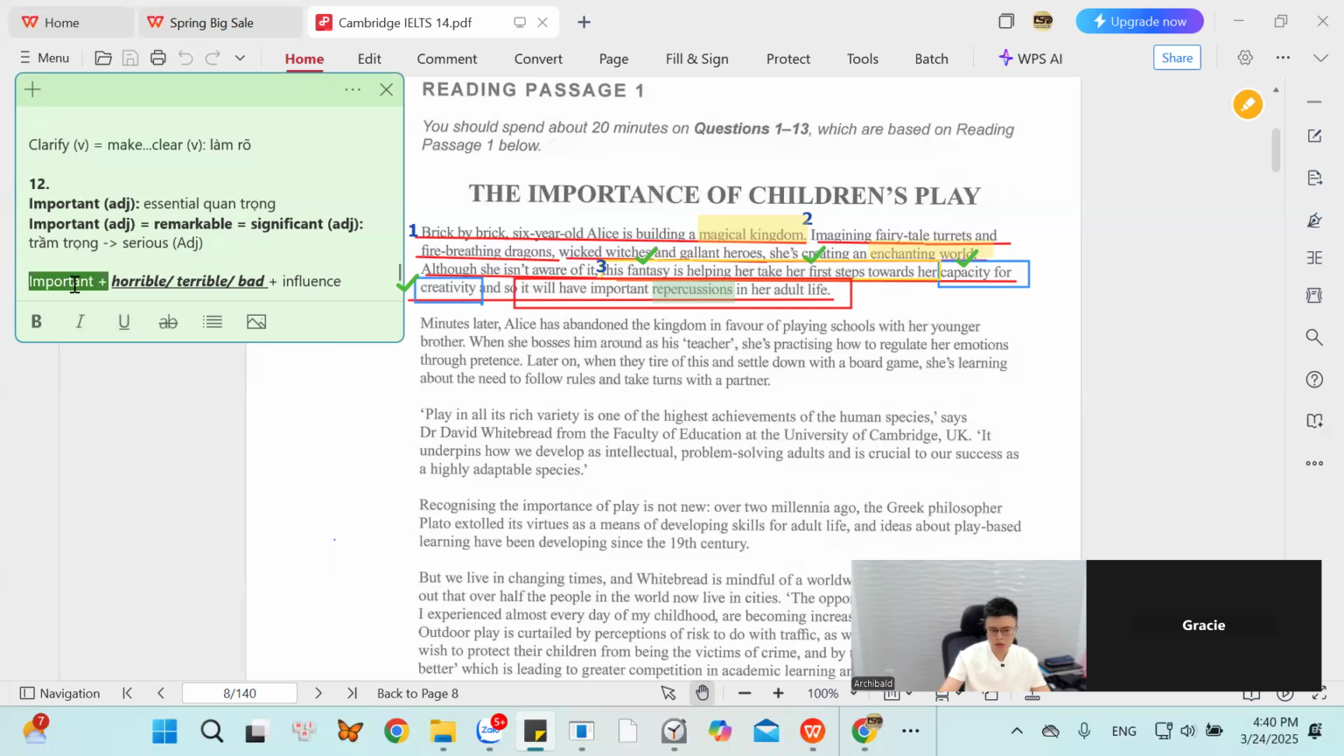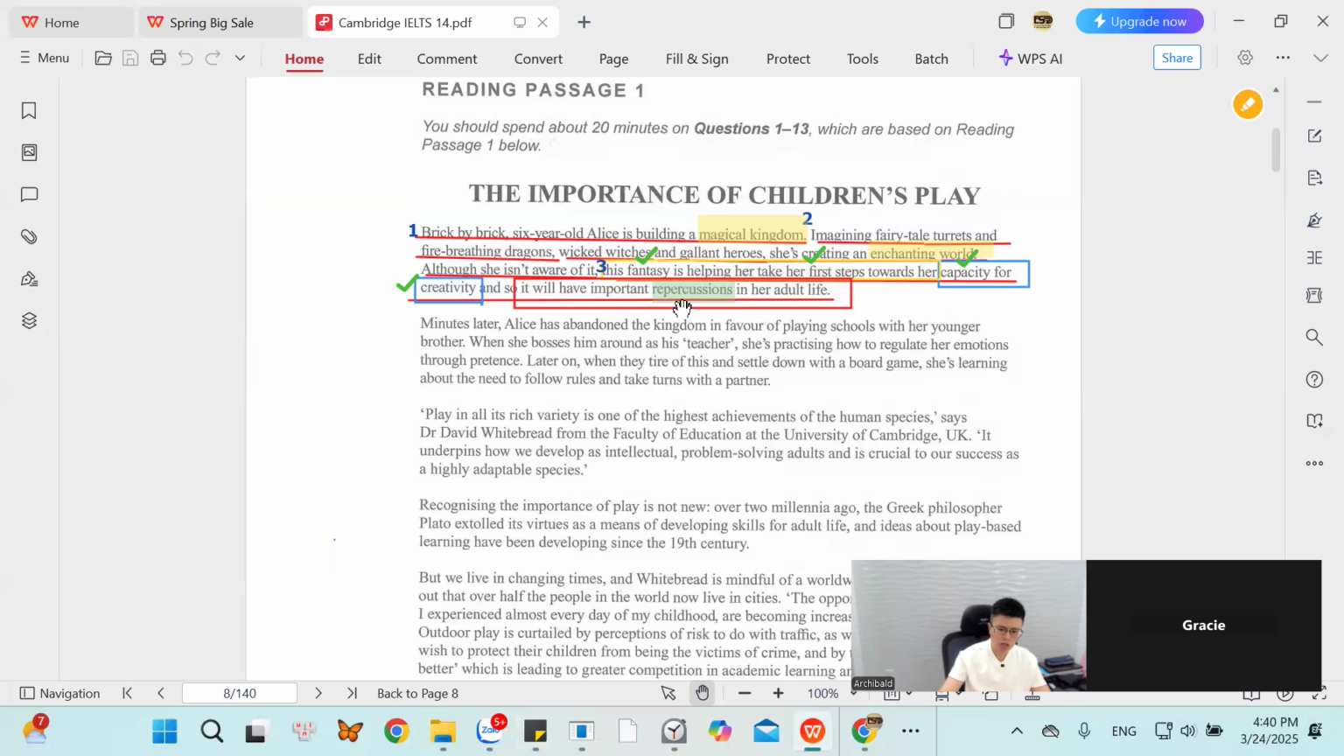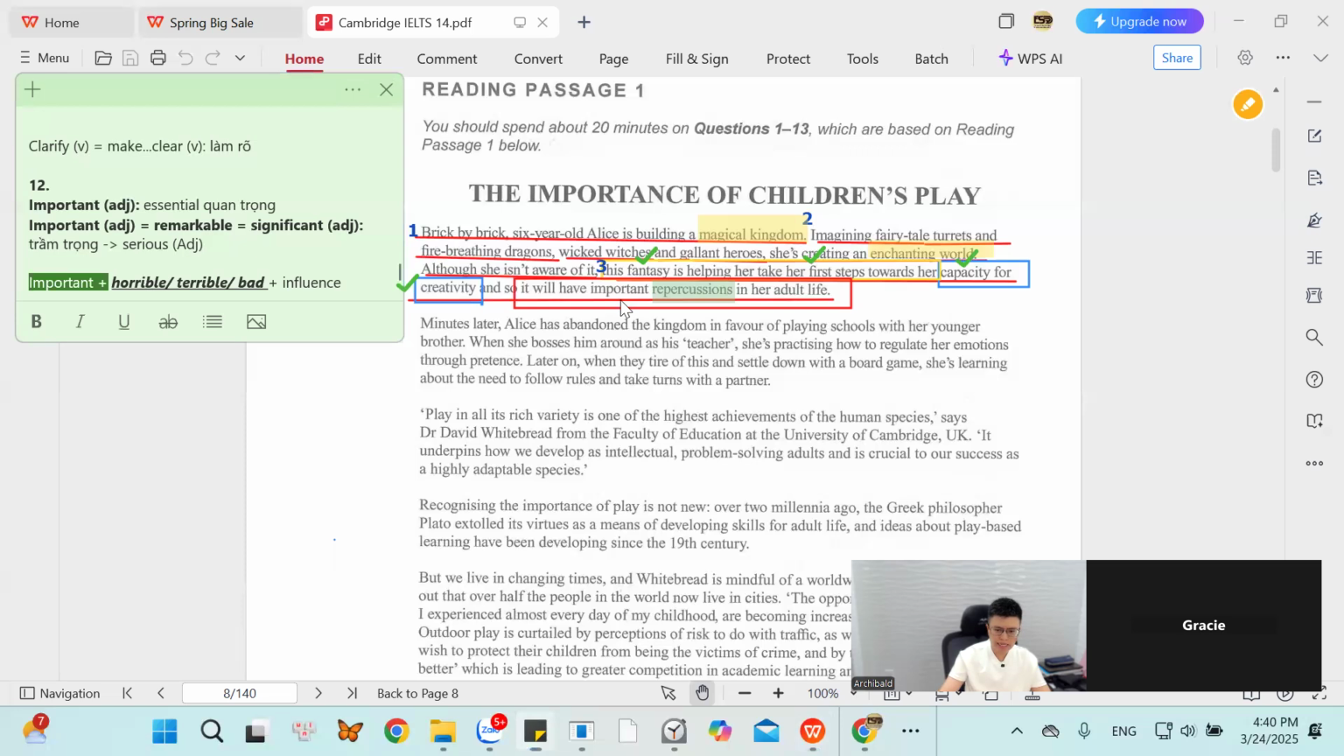Cái từ quan trọng có thể sử dụng được khi mà nó đi chung với một cái từ khác mà nó không có cái từ bad, terrible, horrible. Đó lý do tại sao mà tác giả người ta thay bằng cái từ repercussion. Và repercussion, trong từ điển, người ta sẽ ghi được gọi là bad effect, bad influence, terrible impact. So if I would still want to say important, horrible, important, terrible, important, bad, how do you fix this sentence, Gracie?